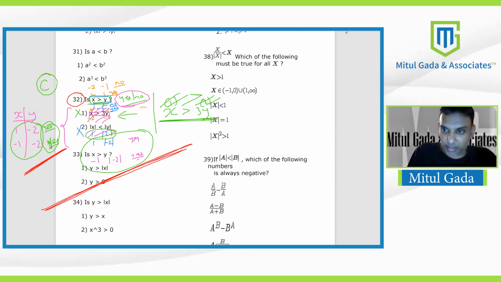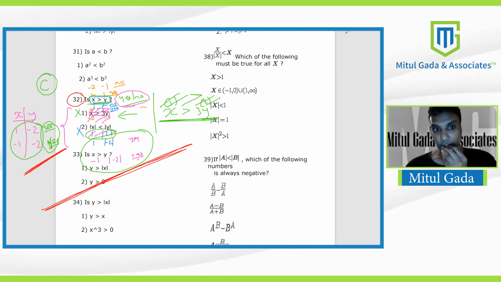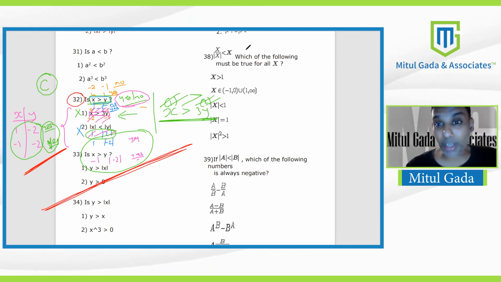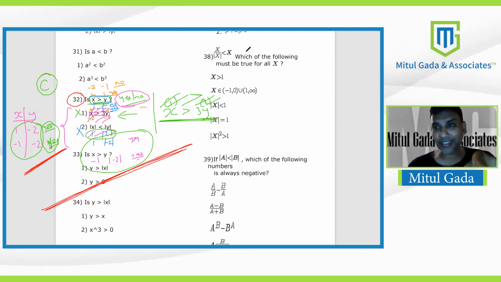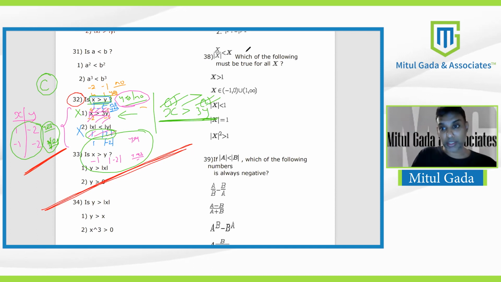Even though it is trickier, the best part is that this approach that we are doing is uniform. It doesn't matter what the question actually is. It could be less than, greater than, with mod, without mod. You are going to do exactly the same thing that we just did, use the same approach. In other DS questions of other topics, every time the things are different. Here, your approach is going to be uniform, irrespective of what the question is.